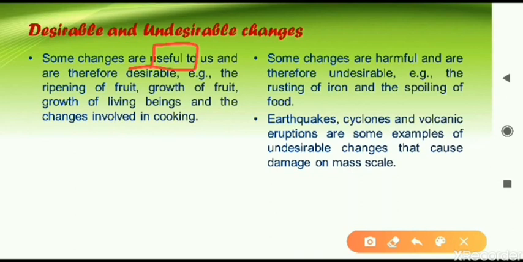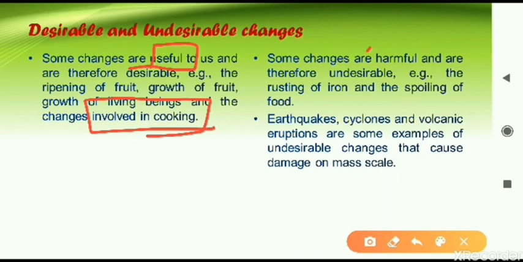Example is given: ripening of fruit. A raw fruit we cannot eat, but a ripe fruit can be eaten. It is tasty and useful to us. So ripening of fruit is an example of desirable change. The growth of the plants, growth of living beings, and also changes in cooking. Raw vegetables we cannot eat, but after cooking we can have them. So these are all desirable changes because they are useful to us.